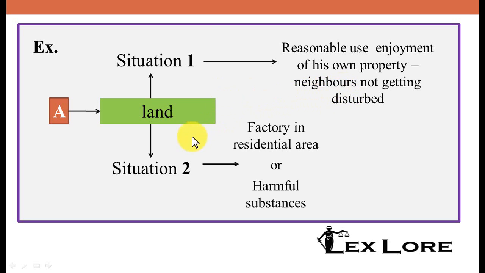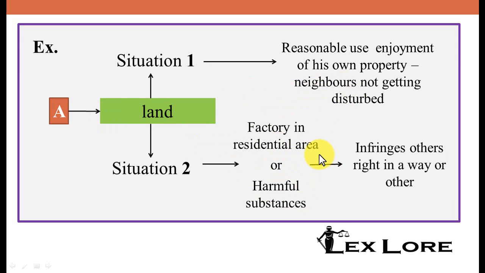Second situation, if A installs a factory, that too in a residential area, or a factory of some harmful substances because of which other people are getting obstruction, then such an act leads to an infringement of others' rights, and here nuisance is being caused. If it affects the public at large, it will be known as public nuisance. If it affects only a private individual, then it will be private nuisance.